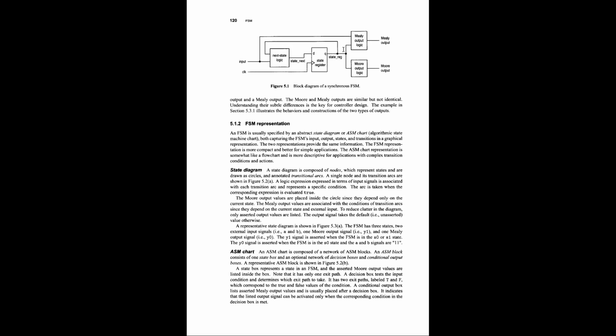Two of the parts are combinational circuits: the next state logic is a combinational circuit, and the output logic is also a combinational circuit. The third part is a sequential circuit, which is a D flip-flop, called the current state logic. So this is the current state logic, this is the next state logic, and this is the output logic.